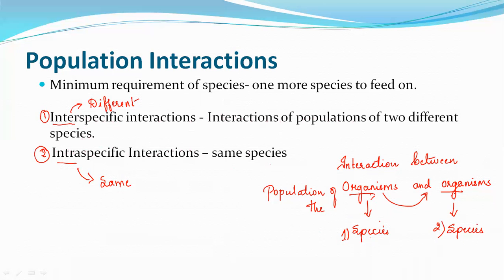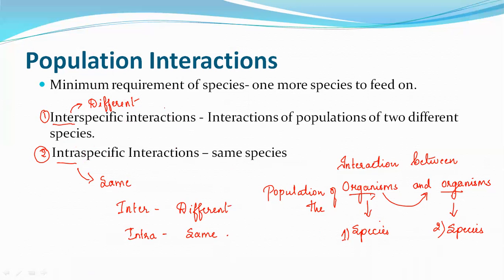Whereas intraspecific interaction is between the same species. Both species are the same in intraspecific. So always remember, when the word is inter, it is different, and when it is intra, it is same. Whenever the definition is asked, what is interspecific interaction?